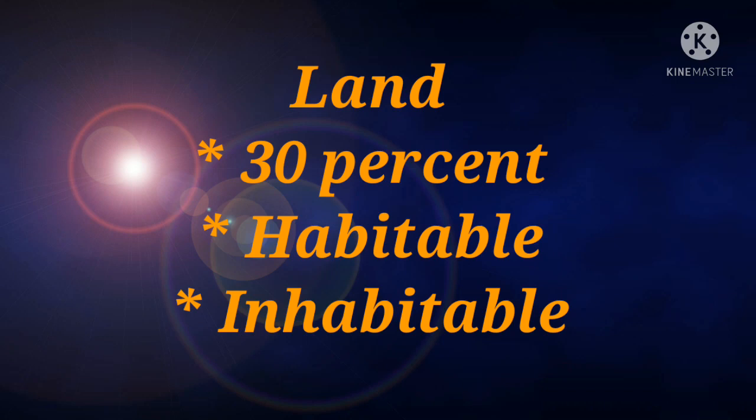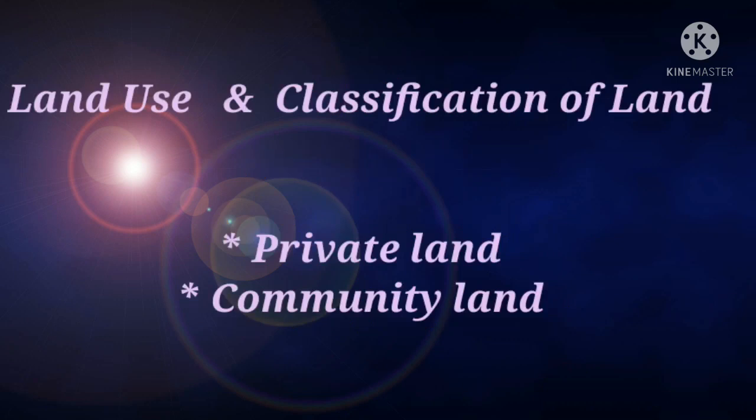Moving on to understand land use and classification of land. Land use is the term used to describe the human use of land. Students, you know land is used in many ways.